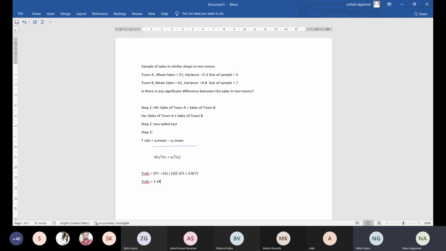Sir, actually, in the formula you have written S1 square upon N1 and S2 square upon N2. So here, if you divide 5.3 by 5, then square is not there, na sir? No, you are given the variance. You are not given the SD. See in the question, you are provided with the variance, not standard deviation.